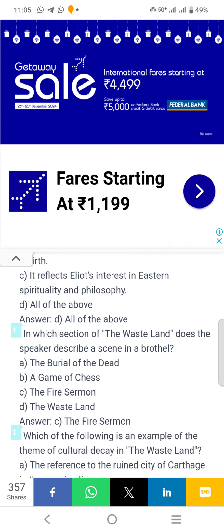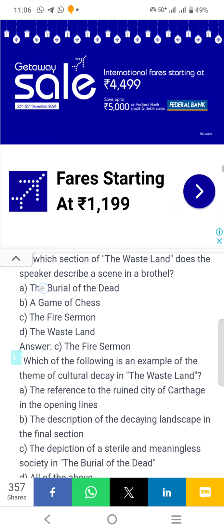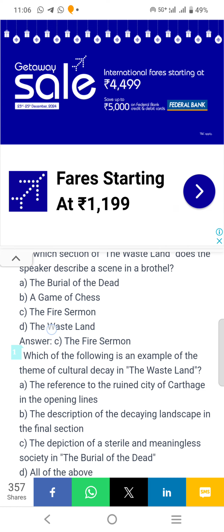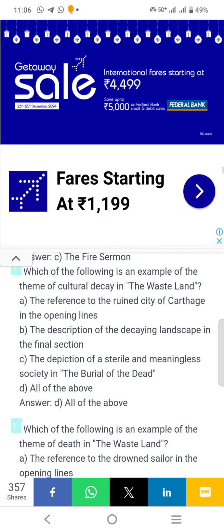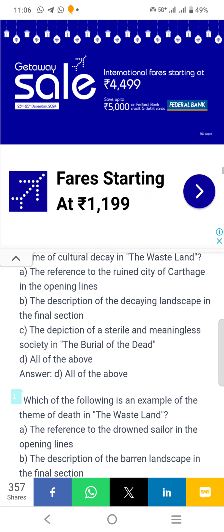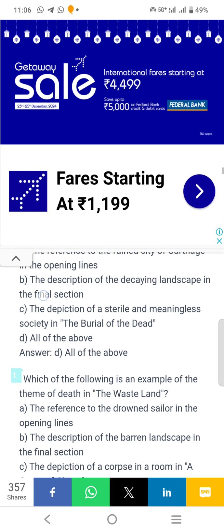In which section of The Waste Land does the speaker describe a scene in a brothel? Answer C, The Fire Sermon. Which of the following is an example of the theme of cultural decay in The Waste Land? All of the above: the reference to the ruined city of Carthage in the opening lines, the description of the decaying landscape in the final section, the depiction of a sterile and meaningless society in The Burial of the Dead.